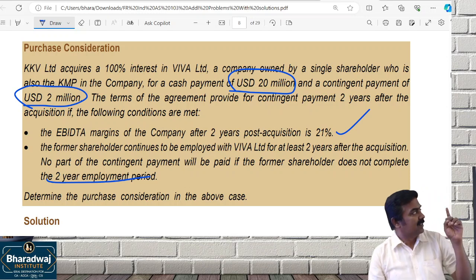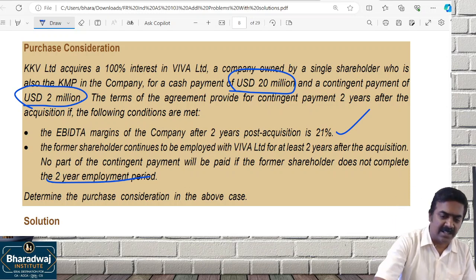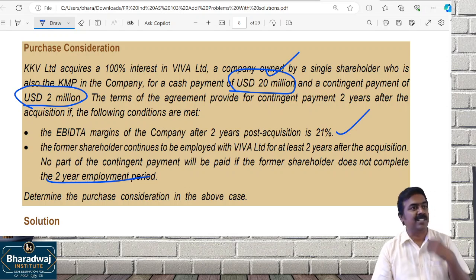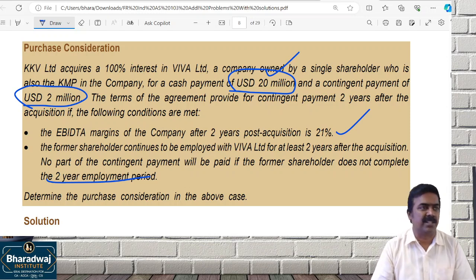Now wait. The 20 million receipt will be taken as consideration. Why? I receive it as an owner. What about the extra contingent consideration?